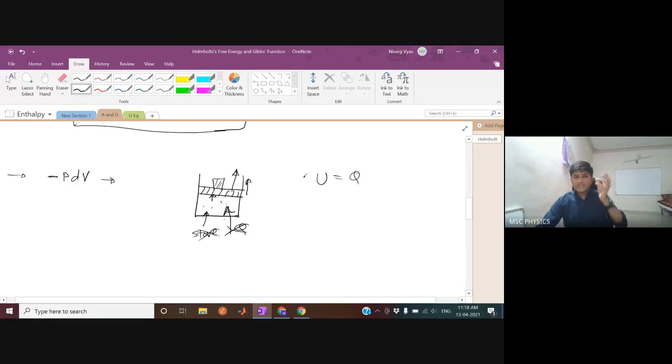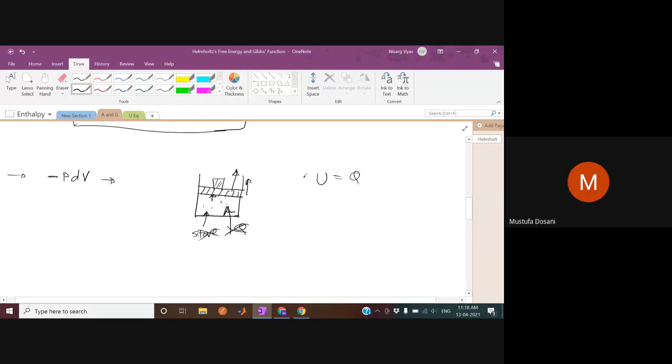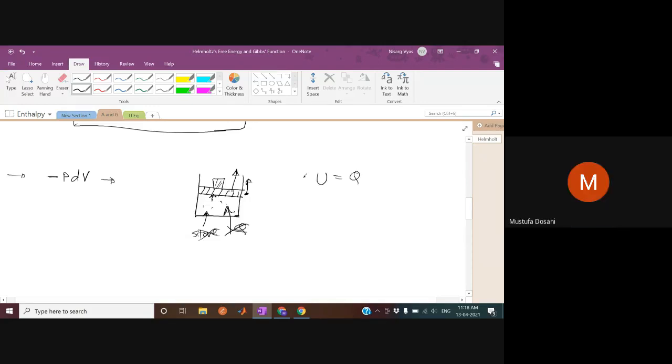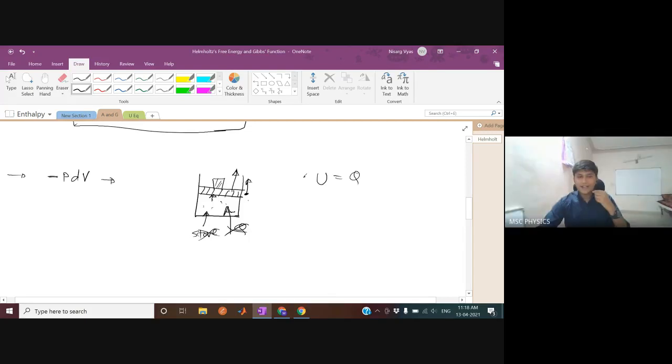So the pressure of the gas is less, so the kinetic energy will also be less compared to the initial value. Sir, we are decreasing the pressure, so the atoms get more space to spread out, right? Yes. Then sir, shouldn't its kinetic energy increase? No, kinetic energy will decrease.